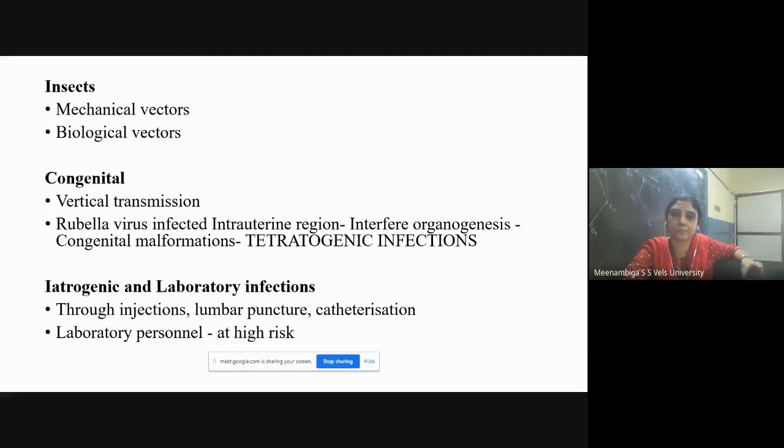So what happens is most of the ICU patients are infected. If someone in the ICU suddenly dies, it is mostly due to infections, and that is due to Candida infection. If Candida infection mixes in the bloodstream, the person cannot survive. So this infection is why the maximum number of people are dying in the ICU after surgery. So aseptic conditions must be strictly followed, and if the person has very low resistance, very low immunity, he will be more prone to these infections and his lifespan will be very short. Okay. And